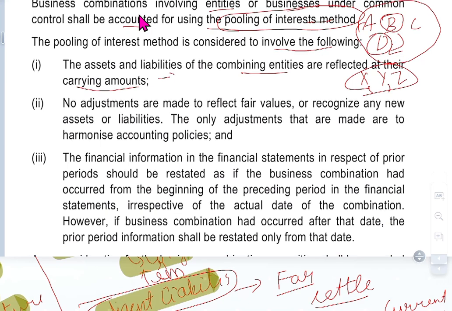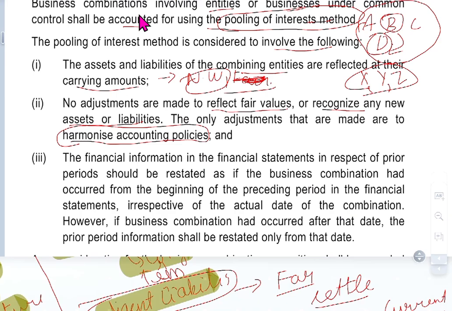What is the net worth value or fair value? No adjustments are made to reflect fair values or to recognize any new assets or liabilities. The only adjustments made are to harmonize accounting policies. So the net worth you can use, but not fair value.